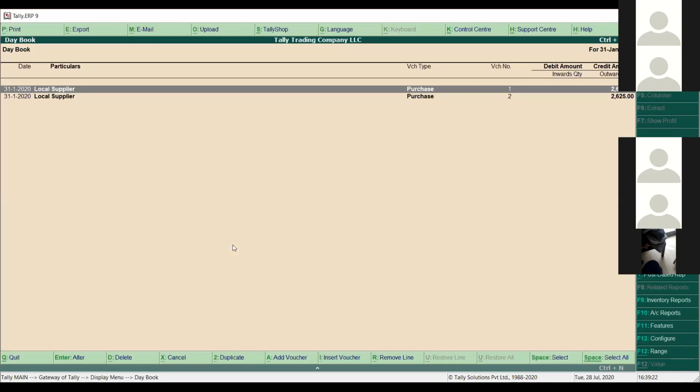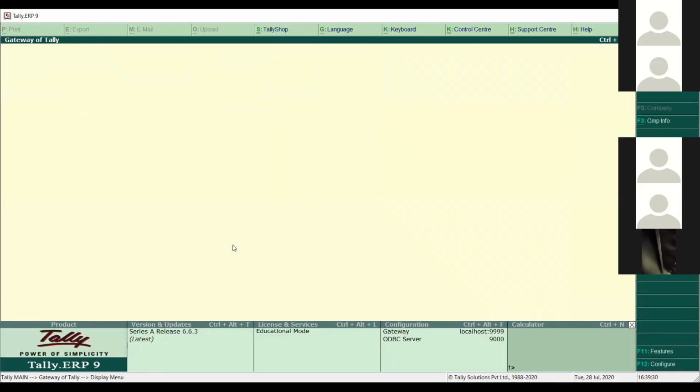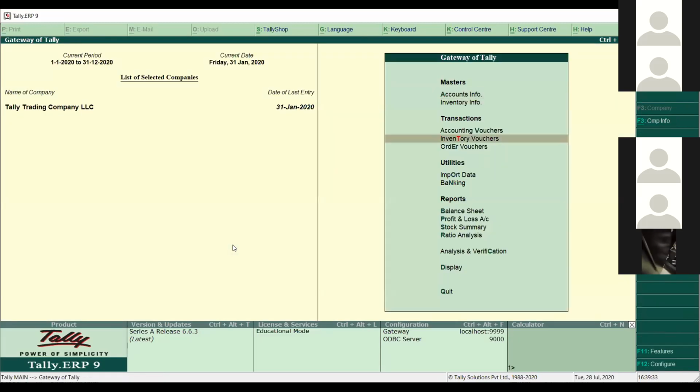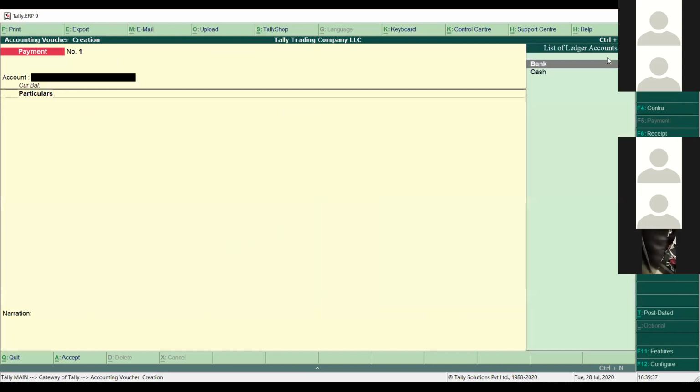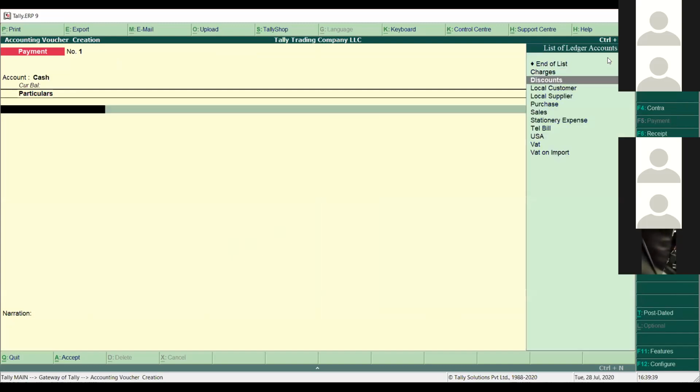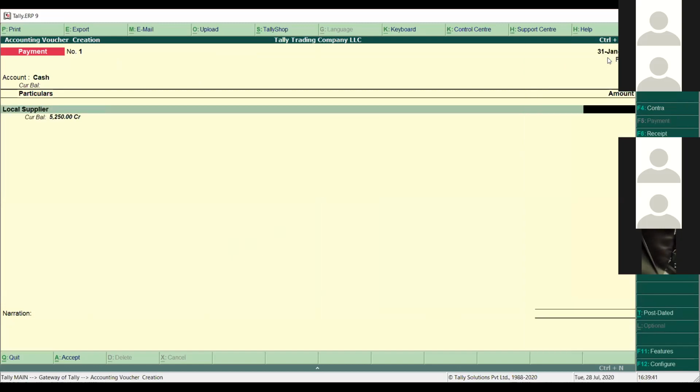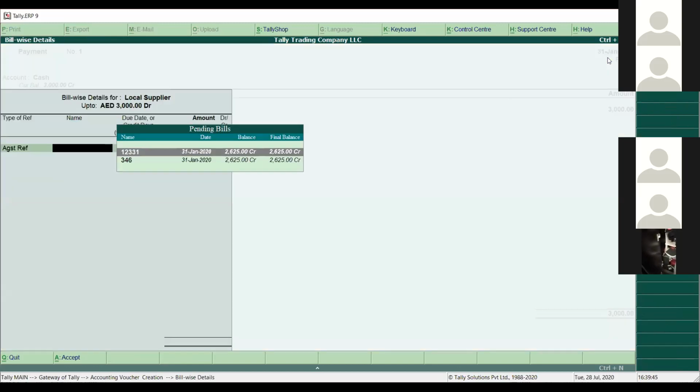Display day book. So these are the dates. Okay, I have posted my purchase on the 31st, so that was not showing over there. So if I go to the payment voucher again, accounting vouchers, payment, 31st, it was cash, local supplier, 3000. You can see I posted two purchase vouchers for this particular supplier, 12331 and 346.